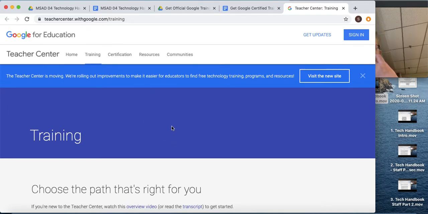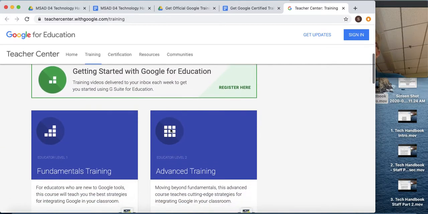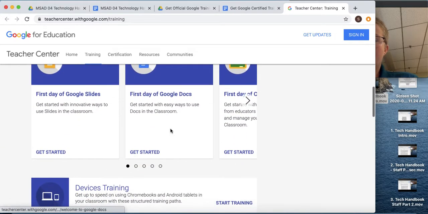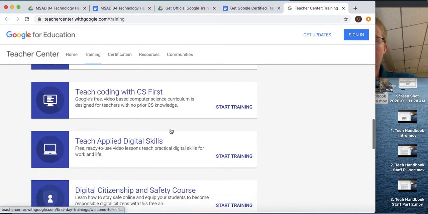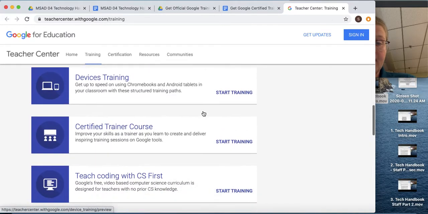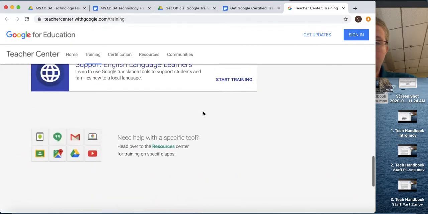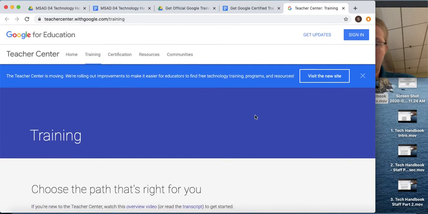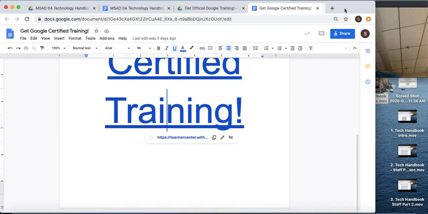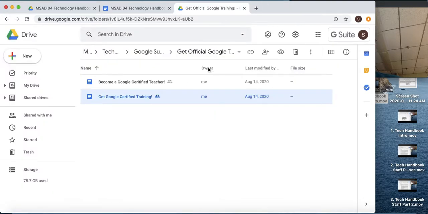But I would encourage you to do this if you are interested in becoming Google certified and you want some feedback or some input or some advice on that. Shoot out a message. You can send it to the help desk, that you're thinking about it. Because I will certainly support that. You just let me know kind of what you need, and hopefully, that's something that you could be successful with. This does take time, and this is something that I would encourage everybody to spend some time working on, if you have the time to do that.